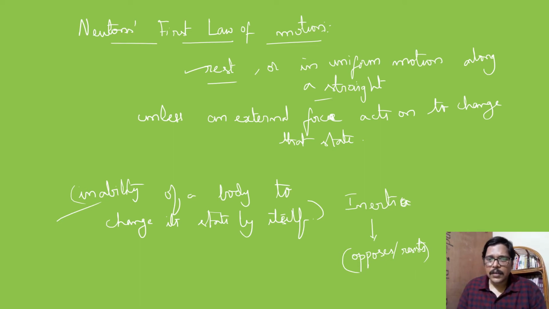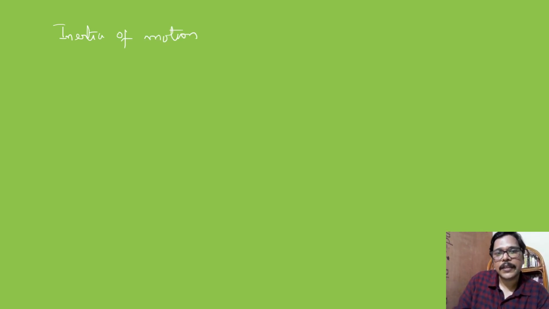Then we have similar examples. So when we discuss the types of inertia, we will learn these different types of inertias. Okay, inertia of motion, inertia of direction, inertia of rest. So we will discuss inertia of motion and inertia of rest together.